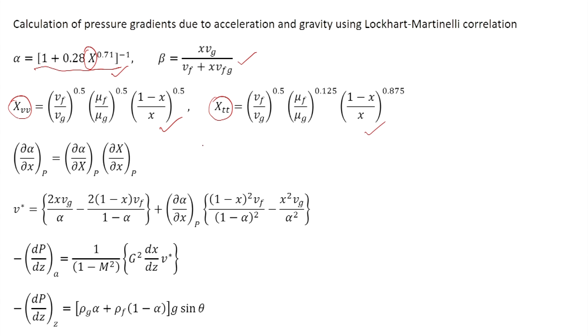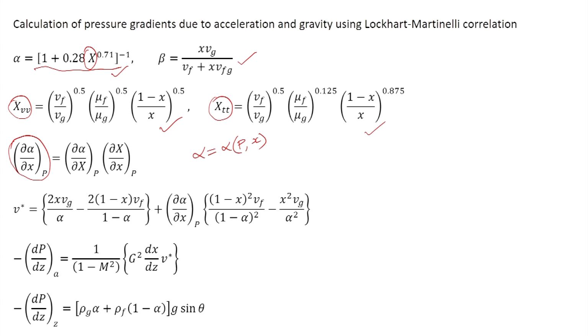So, we get alpha as a function of pressure and quality, and then we need this partial derivative, delta alpha by delta x at constant pressure. As I have just explained, by finding the slope of the graph of alpha versus x for a constant pressure, we can get the value of this partial derivative.